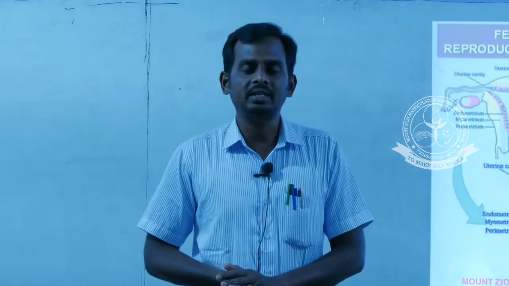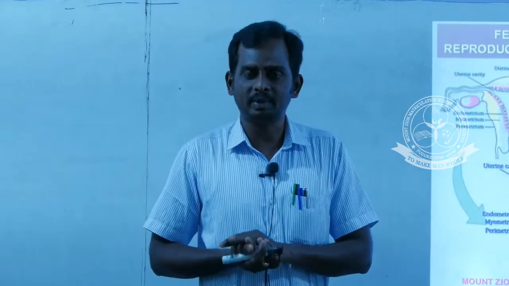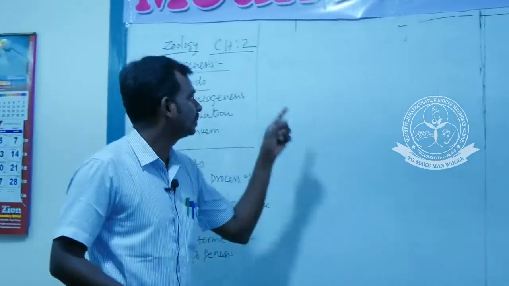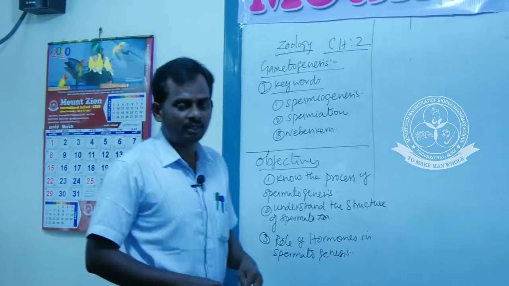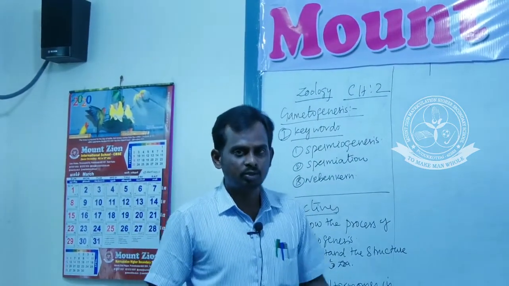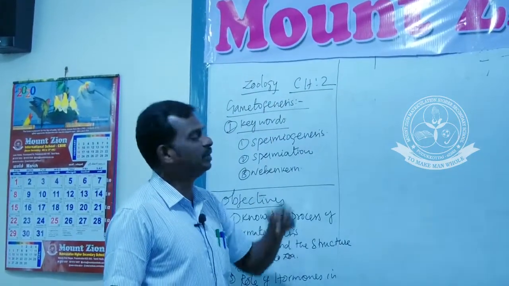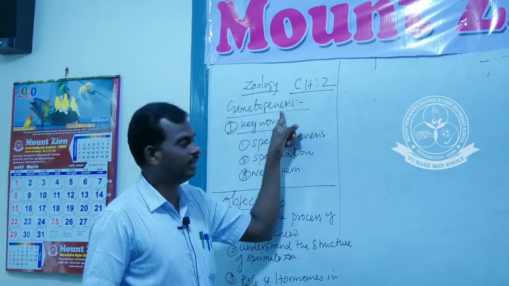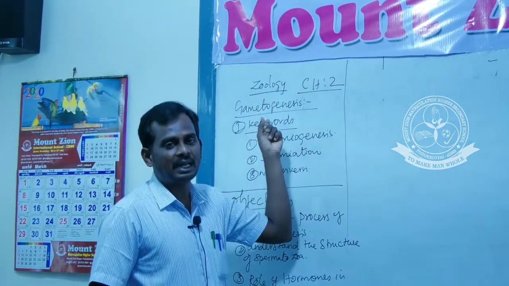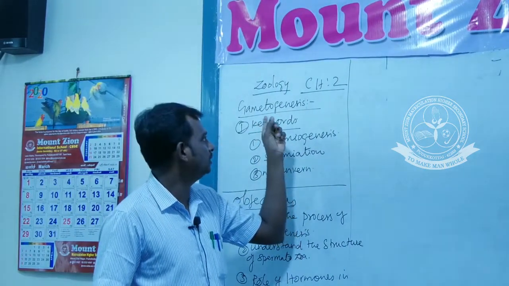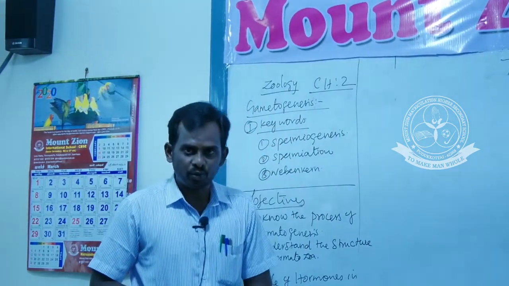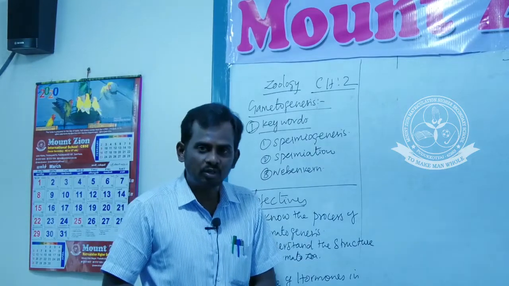Today we are going to see another important topic in chapter number 2. Gametogenesis. This is a new topic we are going to discuss today. Gametogenesis is nothing but the process of formation of gametes. Genesis means formation, gamete means a reproductive unit. The process of formation of gametes from the reproductive units is called gametogenesis.